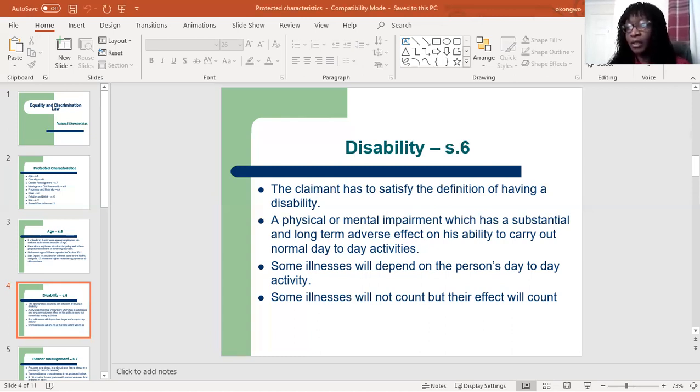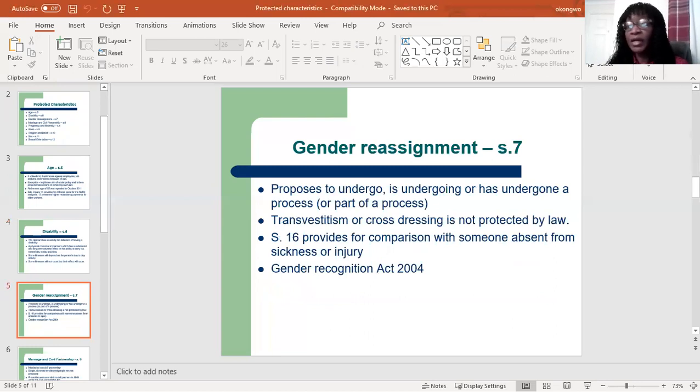Then the next one is gender reassignment, which can be found under section 7 of the Act. This section protects a person if they are proposing to undergo, or are undergoing, or are in the process or part of a process, for the purpose of changing their sex. So the person is trying to change their sex, maybe from man to woman or from woman to man. So they will be protected under this Act.